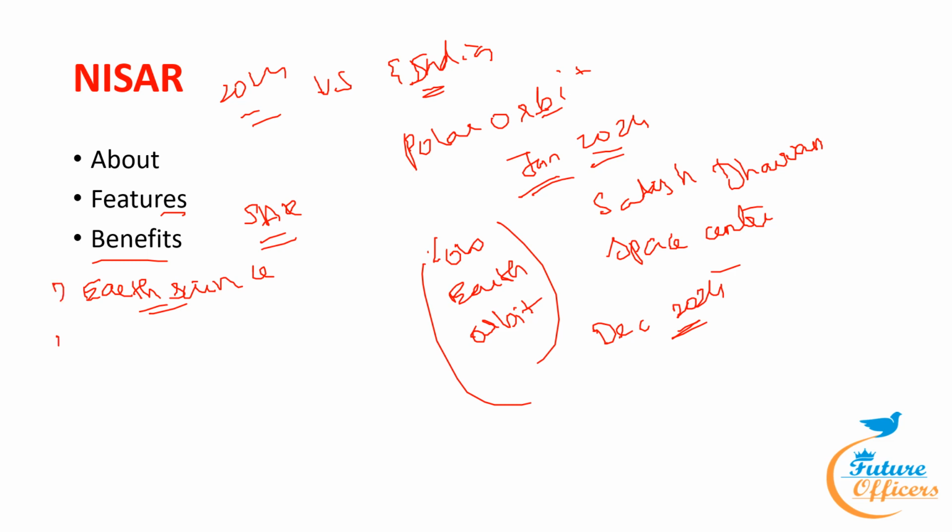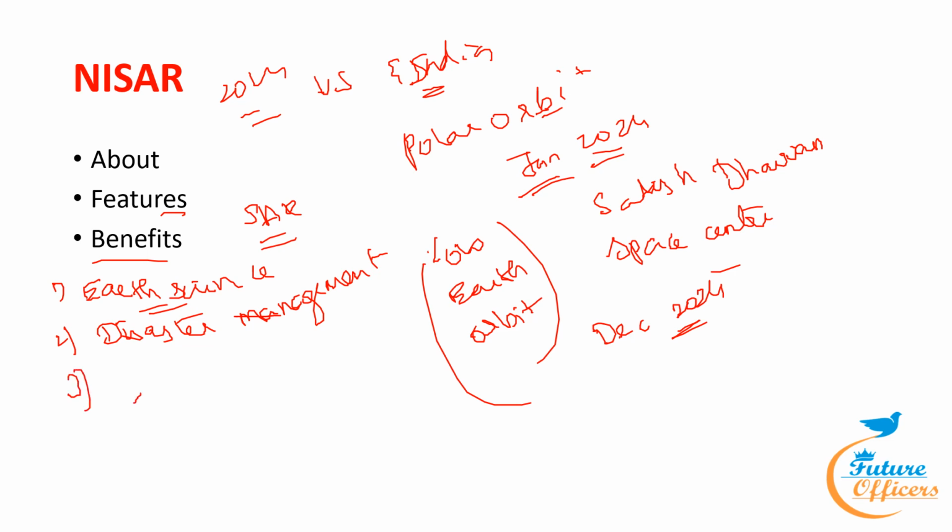The next benefit is disaster management. Here, to manage natural disasters like earthquakes, tsunamis, and volcanic eruptions, the mission will supply vital information that will speed up reaction times and improve risk assessments.